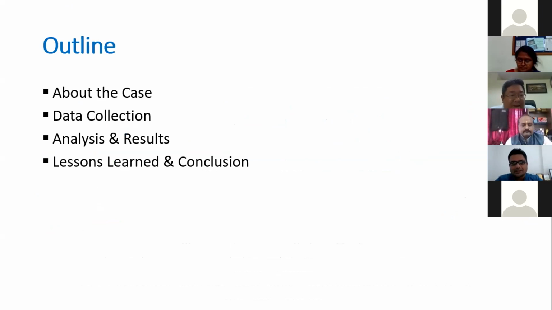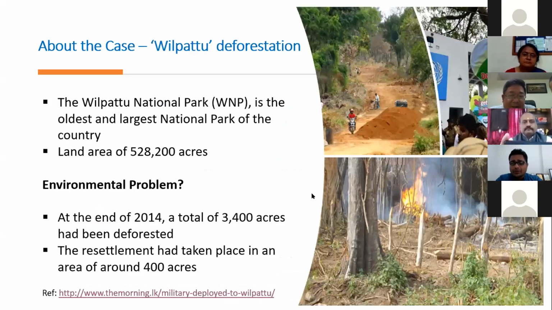These are the things which I'm going to discuss today: the case, how I collected the data, how I analyzed it, and what the results and the lessons learned are. First of all, let me brief you about my case. It is based on a particular deforestation issue which took place in an area in the north called Wilpattu. It's one of Sri Lanka's largest national parks, and the land area is 528,200 acres.